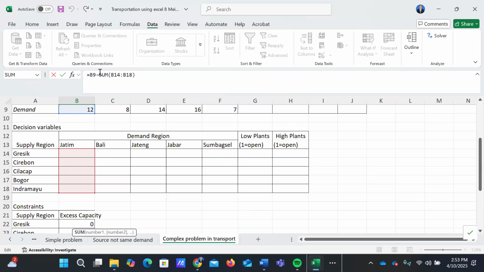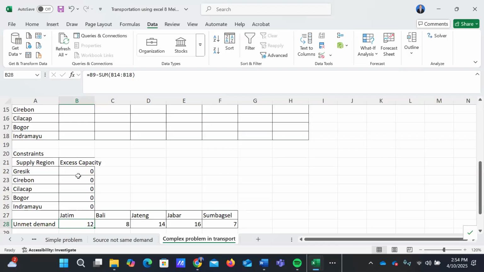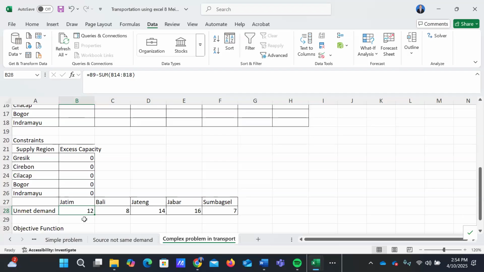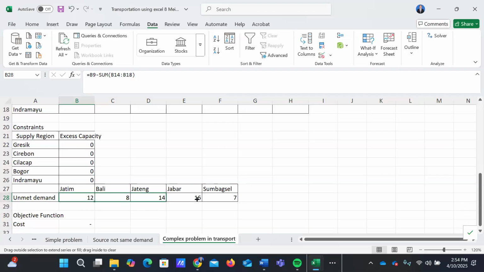So here the sum real demand is subtracted by the sum of allocation from Gresik until Indramayu to Jatim, and so on. For other demand regions we can copy, because the pattern is the same. Okay, this is our second constraint, unmet demand.